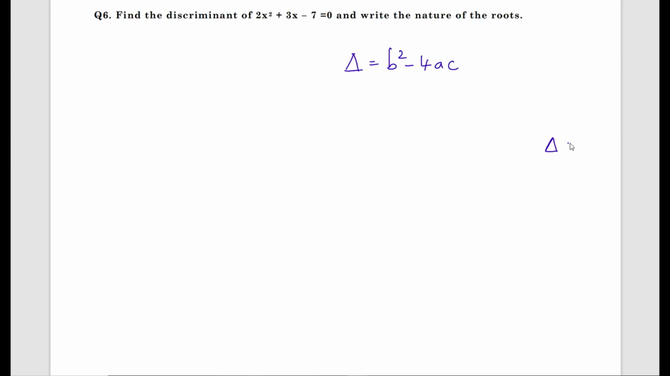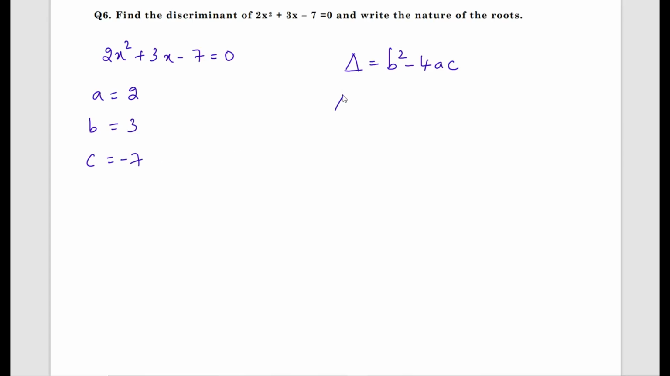If discriminant delta is 0, the roots are real and equal. If discriminant delta is greater than 0, the roots are real and distinct. If discriminant delta is less than 0, that means the roots are not real, that means imaginary. We need to find out the nature of roots after finding the discriminant. What is the given quadratic equation? 2x square plus 3x minus 7 equals 0. What is the value of a, b and c? Tell me what is the value of a? It is 2. What is the value of b? It is 3. Value of c is minus 7.